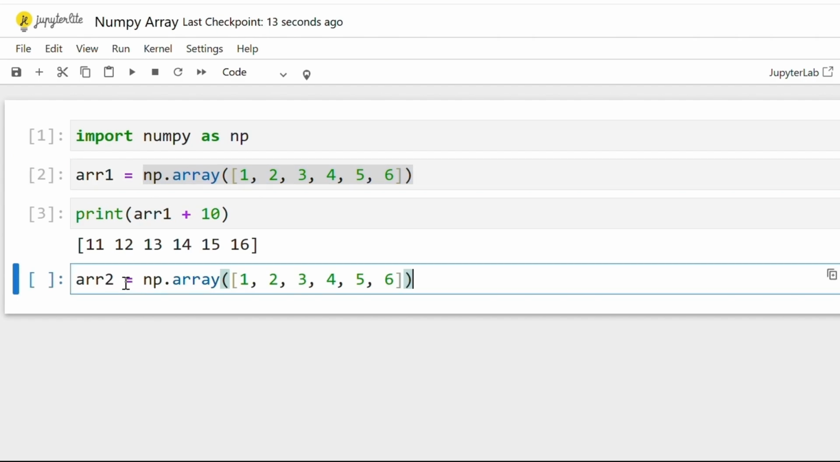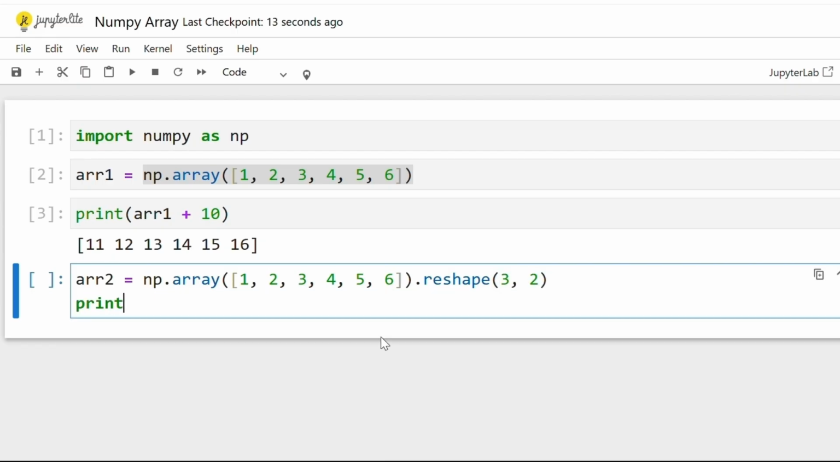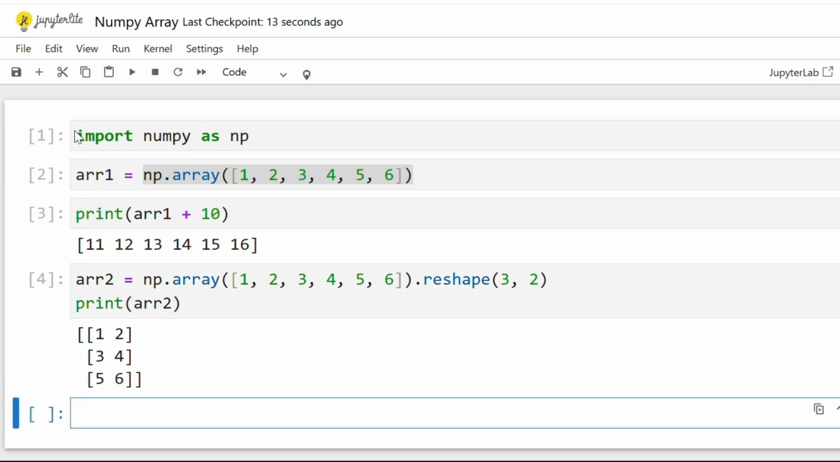ARR2. I will type the same elements and at the end of this line, I will put dot reshape, which is an existing method, and after that I will supply the number of rows and columns. So I need 3 rows and 2 columns, and after that I will print this ARR2, and when I'll run the cell, you will notice 3 rows having 2 columns each.